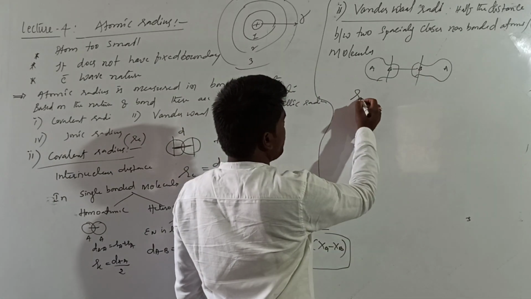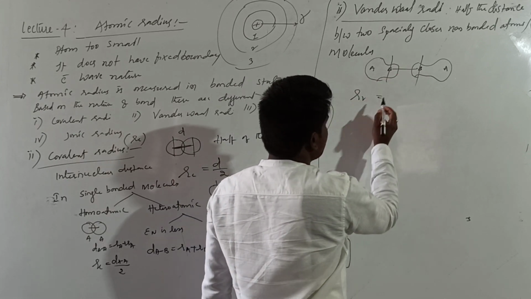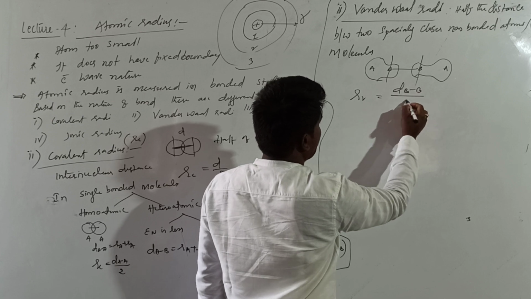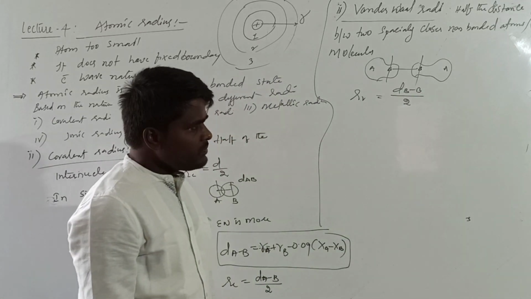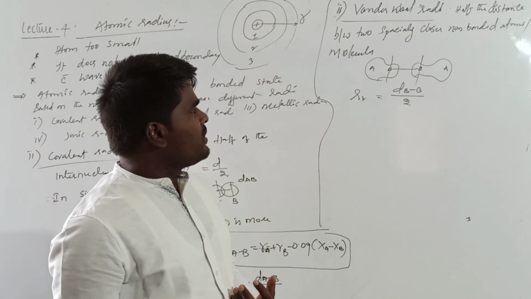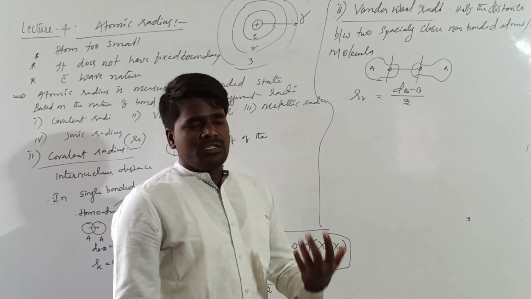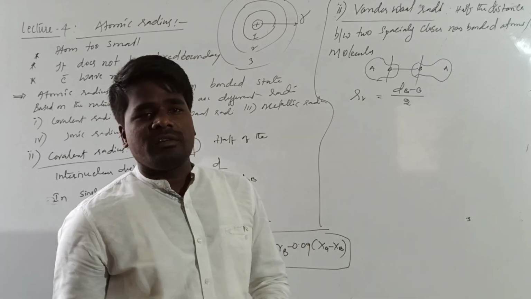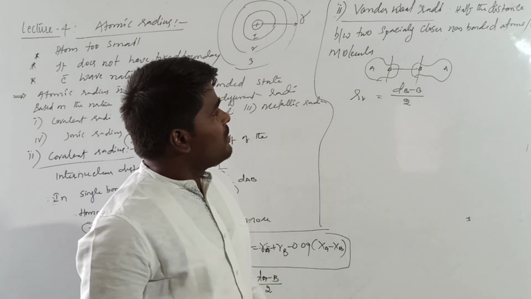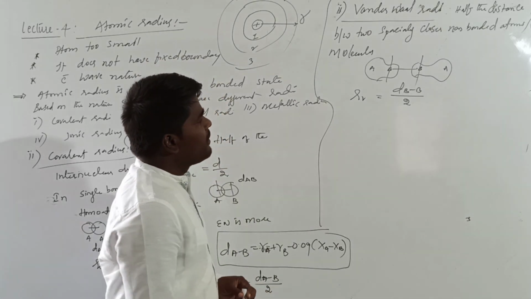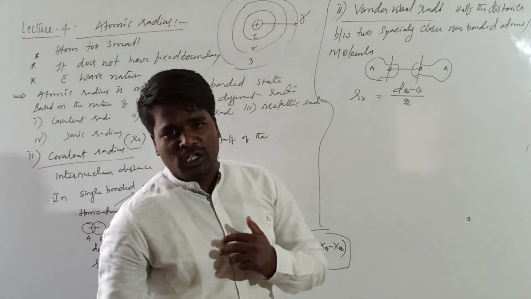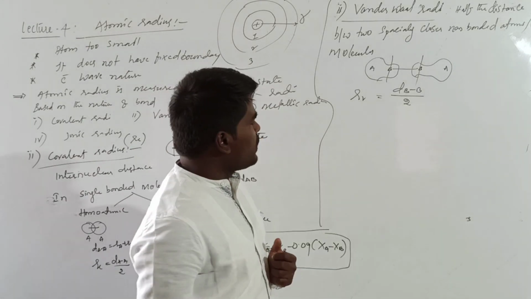So the van der Waals radius will be represented with RB. This will be equal to, what is this? dB by 2. Right? It is defined as half of the distance between the two spatially closer non-bonded atoms of molecules. Take it as the internuclear distance between the two spatially closer non-bonded atoms of molecules.